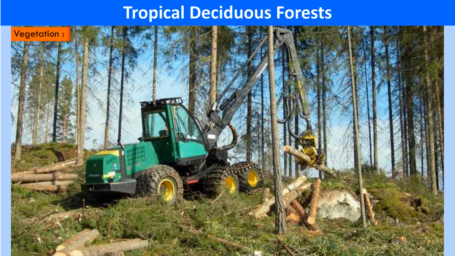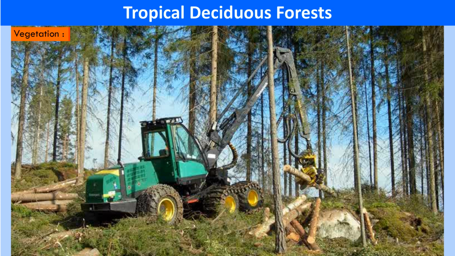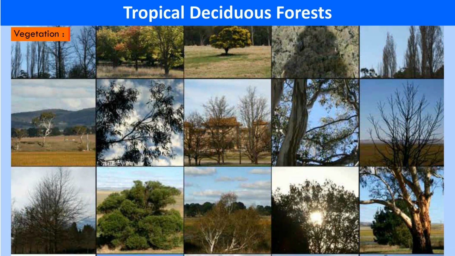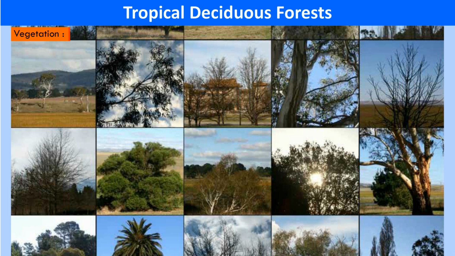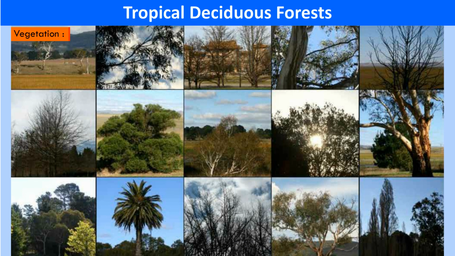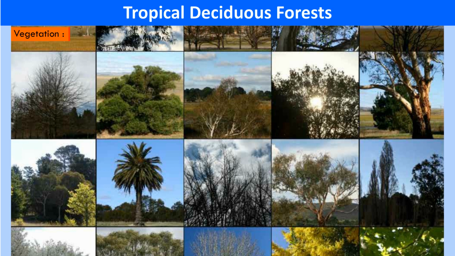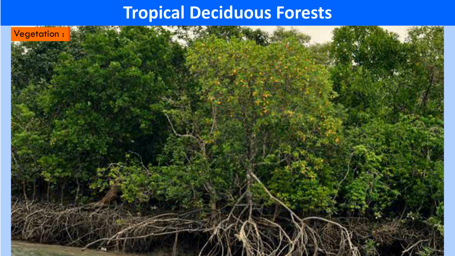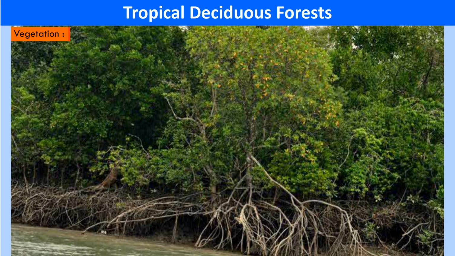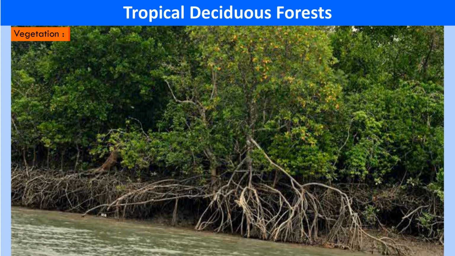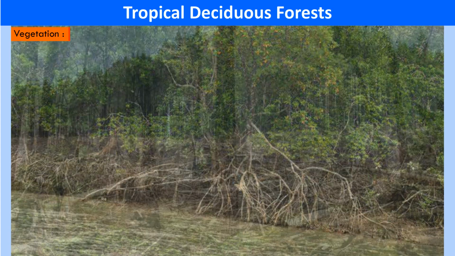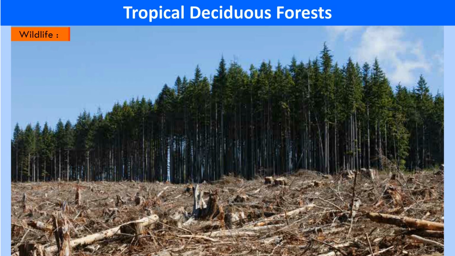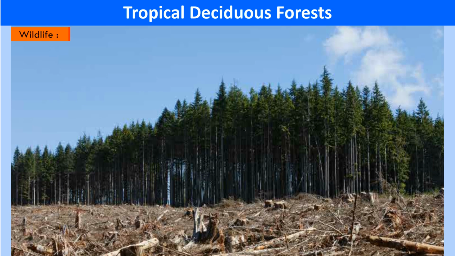Lumbering is common in this region due to accessibility of the forests and commercial viability of the trees. Teak, sal, deodar, sandalwood, bamboo and ferns grow in dense jungles where there is heavy rainfall, and as the rainfall decreases, acacia, eucalyptus and thorny shrubs make their appearance. Mangrove forests grow in swampy and deltaic tracts. Example, sundri trees of the Ganga-Brahmaputra delta. Wildlife. Most of these forests have been cleared to make way for settlement, transportation and industry.